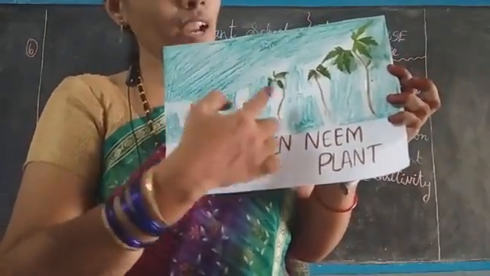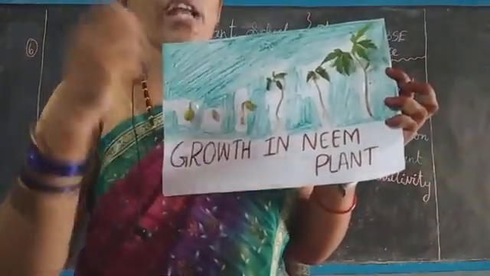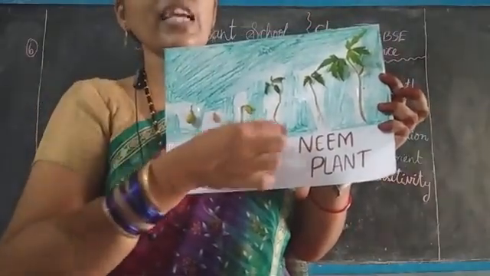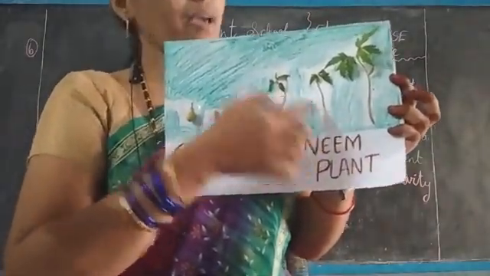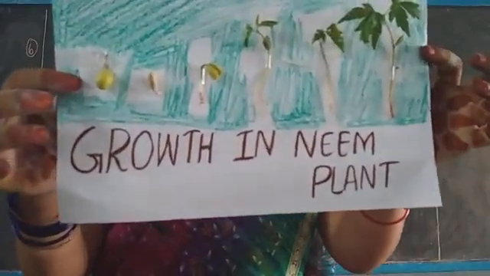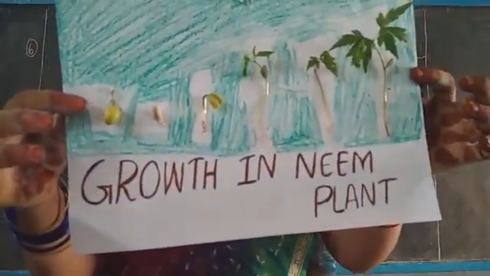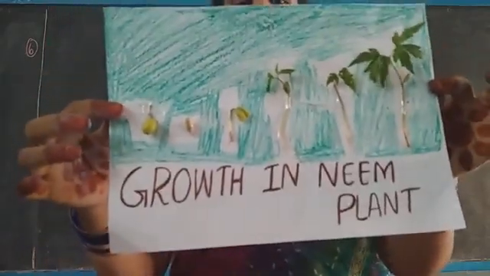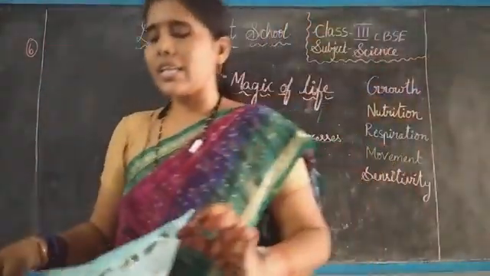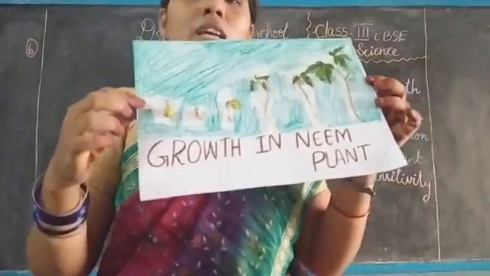After that, if daily you pour water on it, it will develop into a small plant. So here you can observe the growth, isn't it, children?